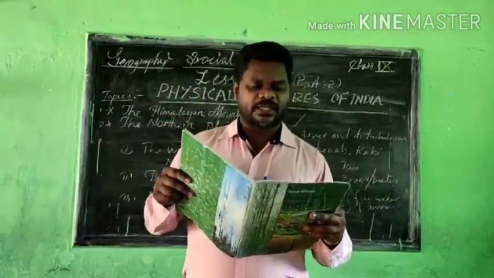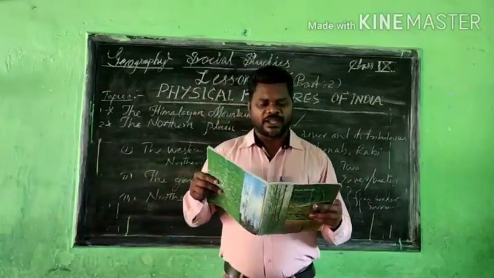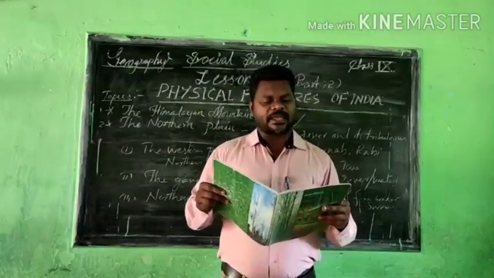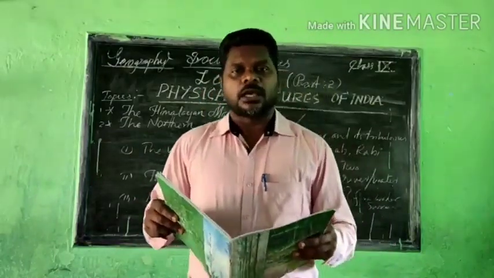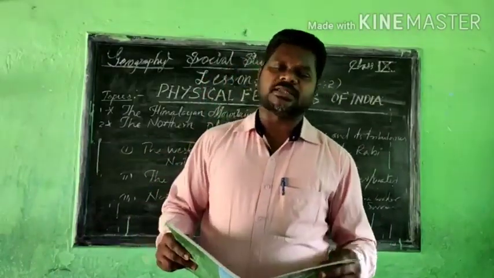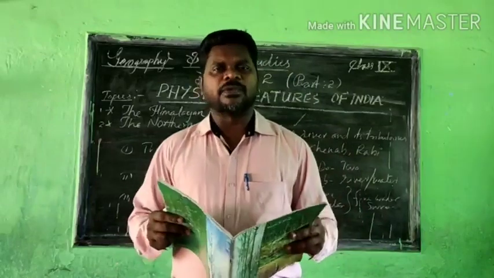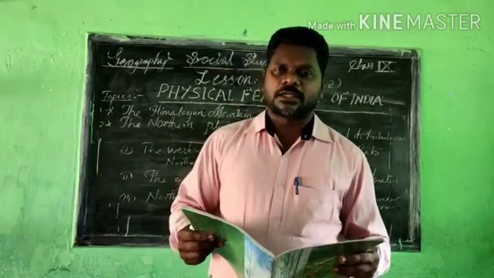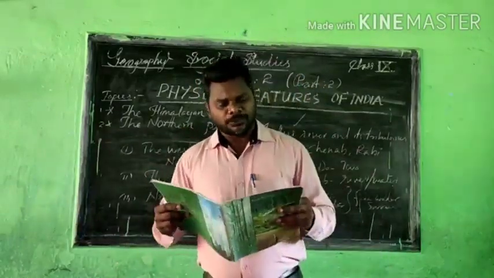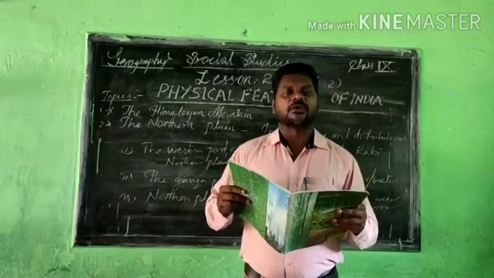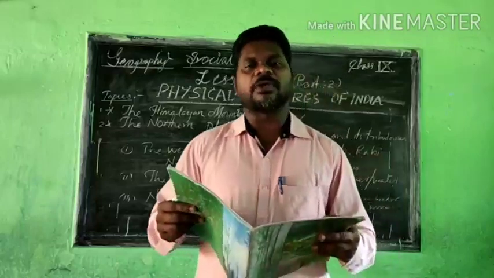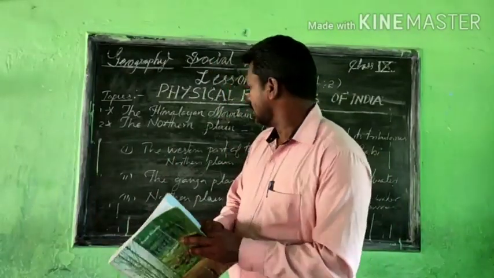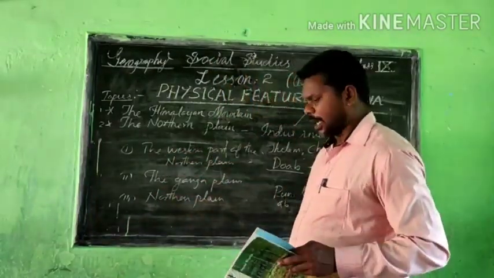So here we see these variations, and the northern plain can be divided into 4 different regions. I already informed you that early people believed that it is a plain only, but when we learn about the topography, we understand that it is wrong. This northern plain can be divided into 4 regions. One by one I will explain from this second part, the northern plain, so listen carefully.